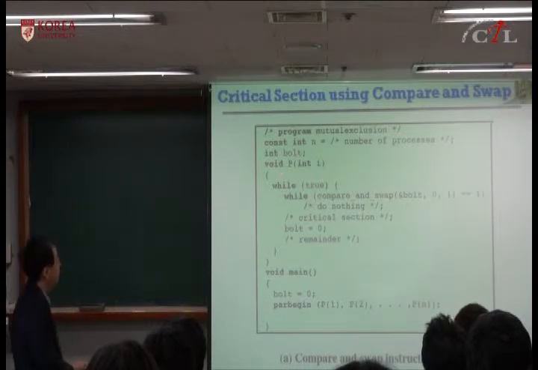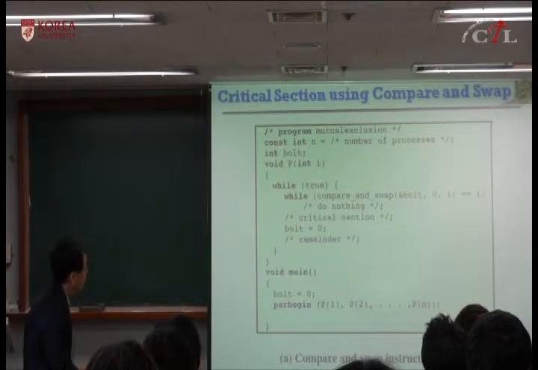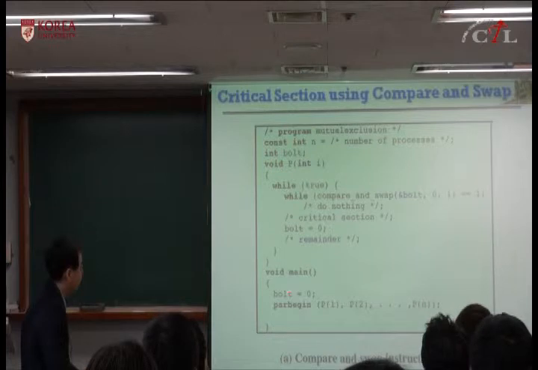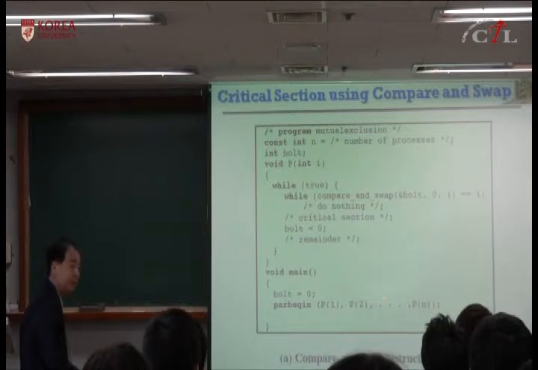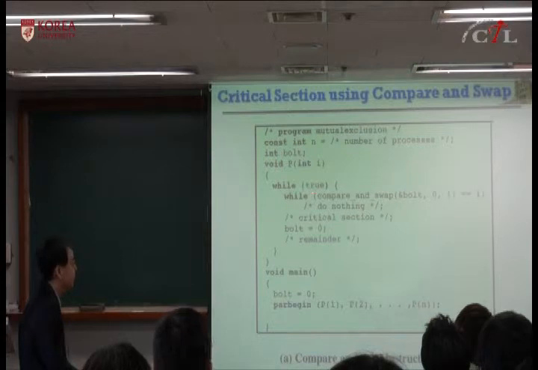Okay, so this is the shared memory location, and you initialize it to 0. This is where the parallel section begins. Processes P1 to Pn run concurrently after this point, and each process performs the following. It's a while true, an infinite loop, and they first perform compare and swap.